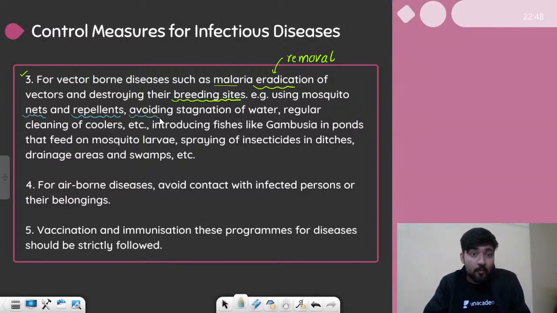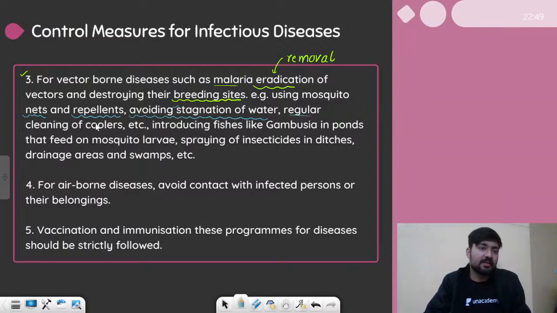Second point says avoiding stagnation of water. What does stagnation mean? Basically, when the water is not moving and it is static for a longer period of time, we call it stagnant water. And this process of water not moving anywhere is known as stagnation of water. So yes, we can prevent all this stagnation of water by covering the water bodies or basically removing the water if it is somewhere which is not required, right? So we can avoid stagnation of water because this is the place where all these mosquito breed and increase their number.